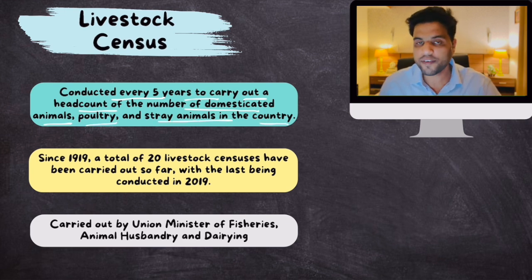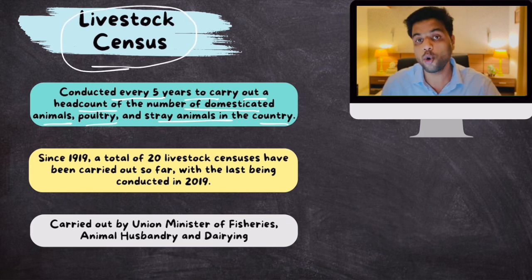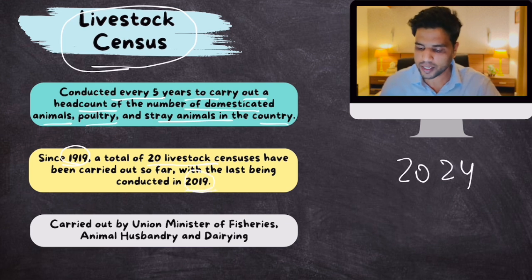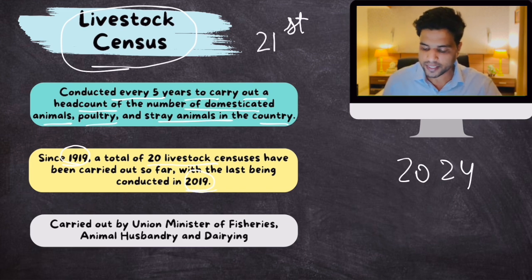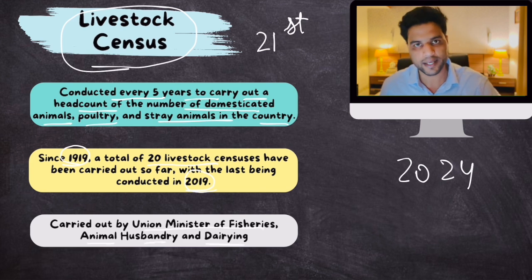Now, this process of conducting livestock census is a colonial era practice. It started in 1990. And so far, 20 livestock censuses have been conducted. The 20th one was conducted in 2019. And in 2024, we are conducting the 21st livestock census. The census is carried out by the Union Ministry for Fisheries, Animal Husbandry and Dairy.